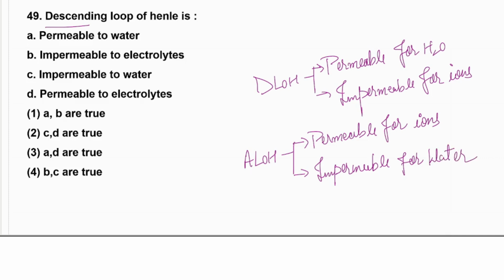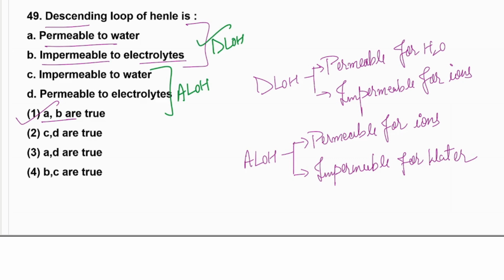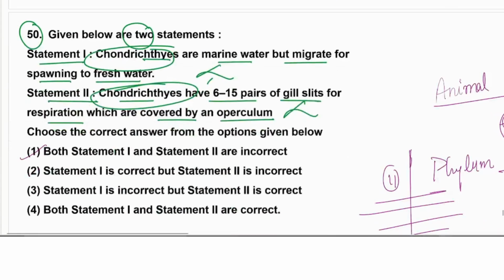Given here, permeable for water, impermeable for electrolytes. These two, A and B only, are true. The others are actually for the ascending loop of Henle. This is for the descending loop of Henle. So this one.